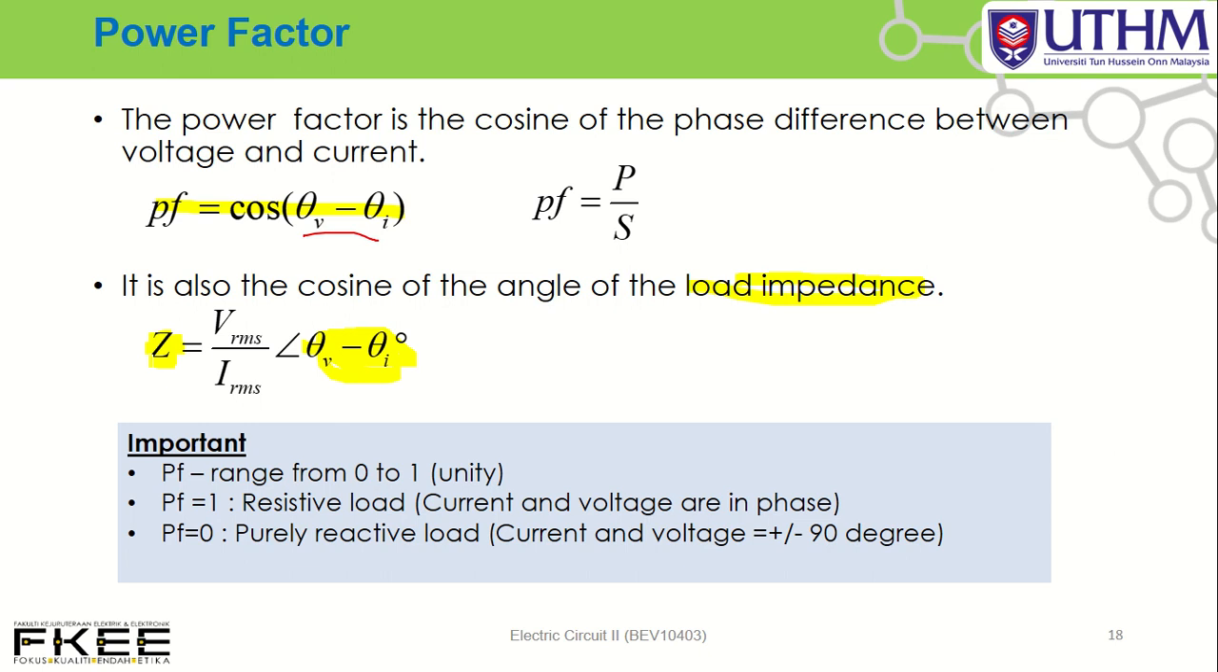So what is the value of power factor? This is the range of the power factor. Power factor basically is from 0 to 1. One we call unity. Power factor unity means power factor equal to 1, which means we have only a resistive load, where current and voltage are in phase.